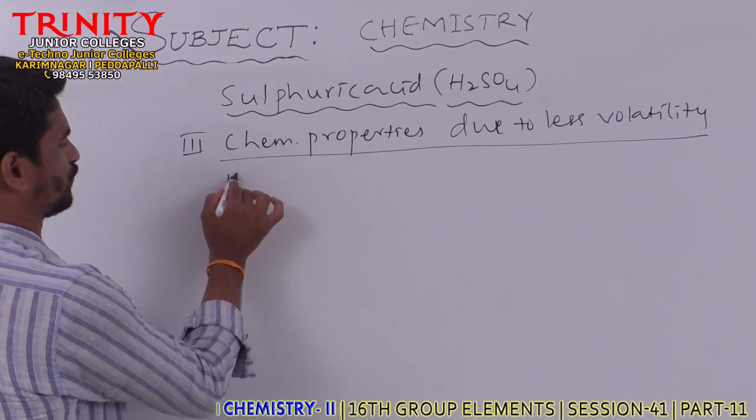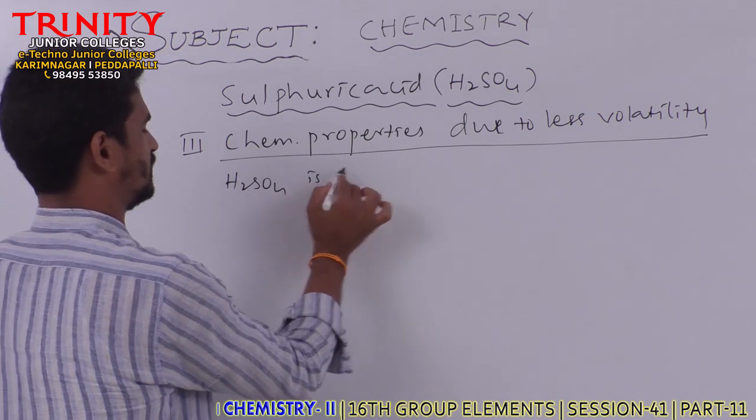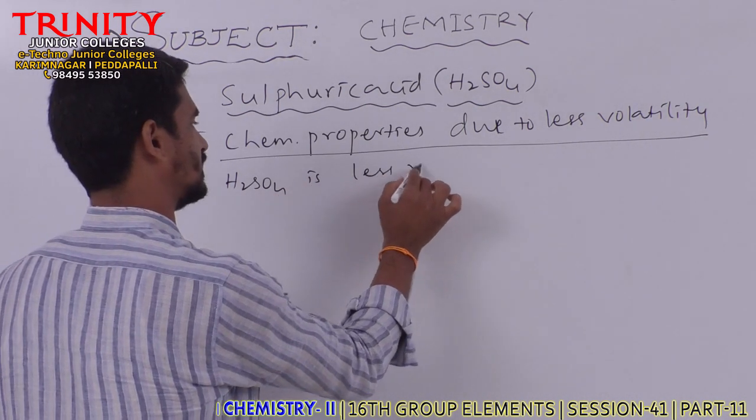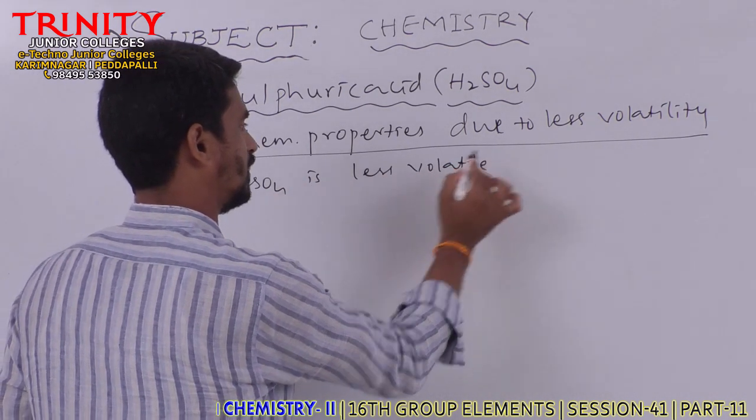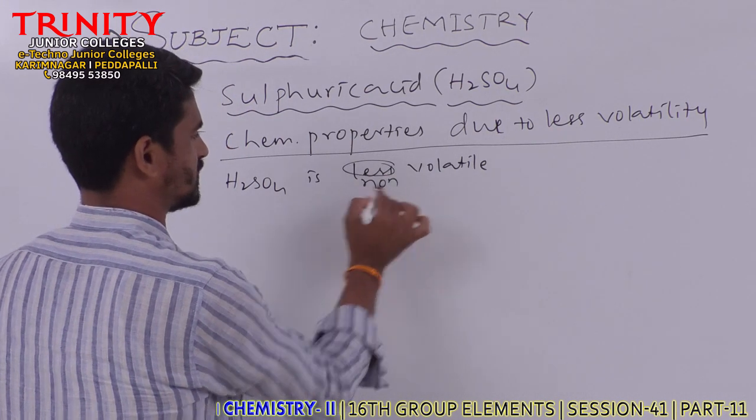Here H2SO4 is less volatile in nature, almost non-volatile.